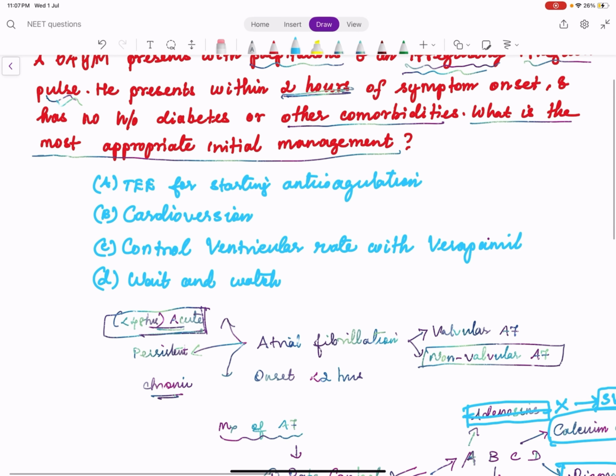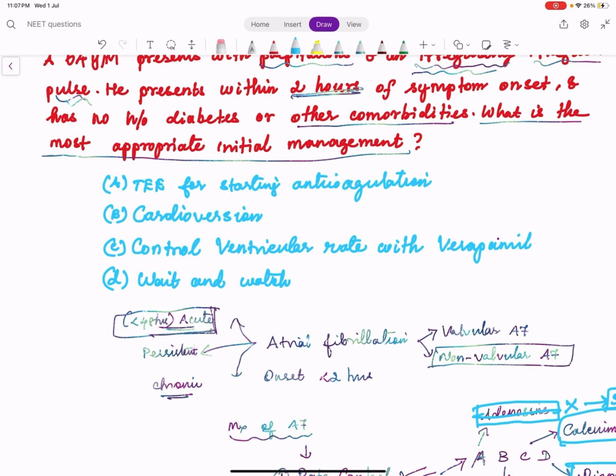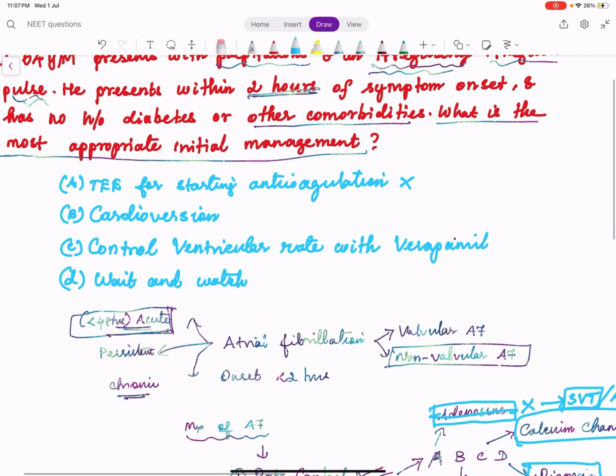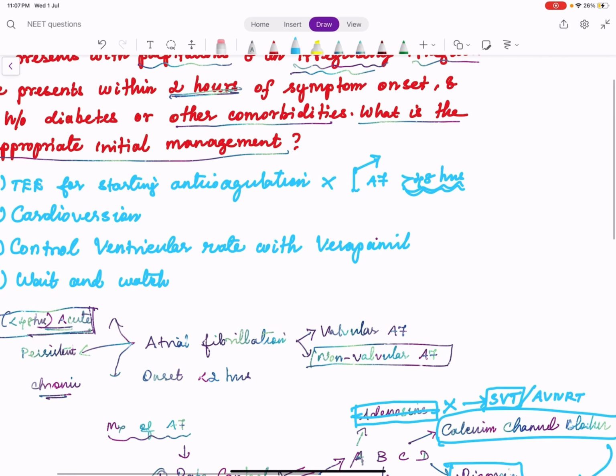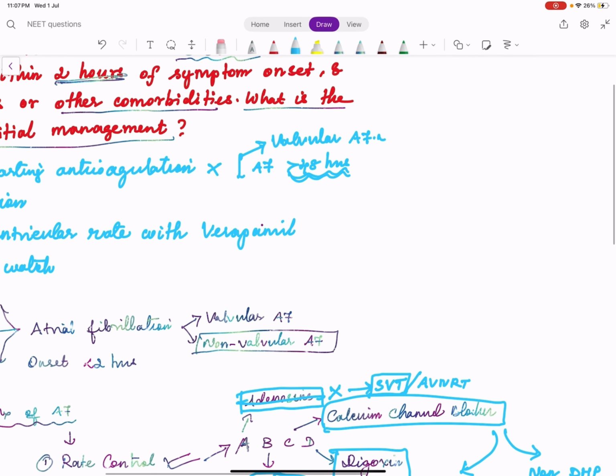But according to the question, is it the appropriate initial management? No, because anticoagulation becomes very important when atrial fibrillation is more than 48 hours from onset. Here it is clearly 2 hours, so there is no time window for anticoagulation. Also, we have to do anticoagulation when it is a valvular AF. So, in valvular cases, we must give anticoagulation. When atrial fibrillation is more than 48 hours in duration, we have to give anticoagulation.